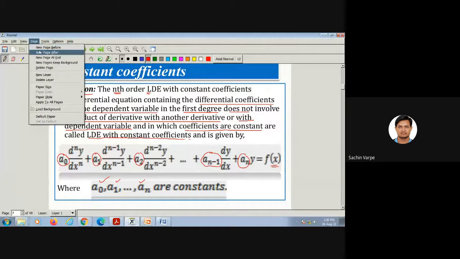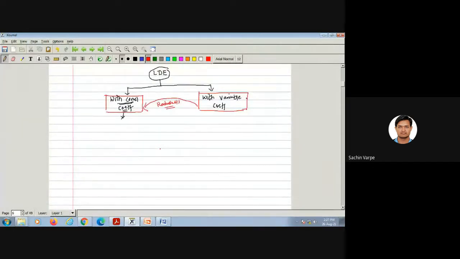Just tell me whether they are linear differential equations with constant coefficient or not, and if they are, what is the order and what is the degree of the differential equation?